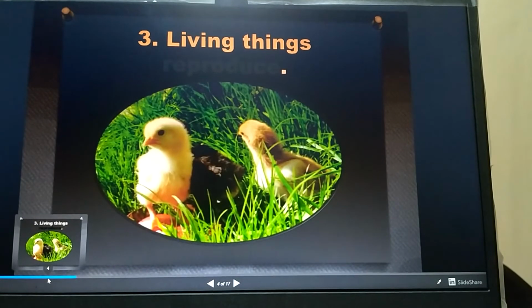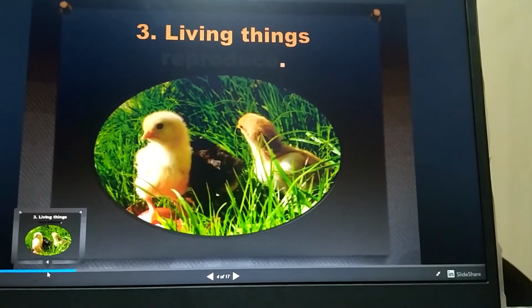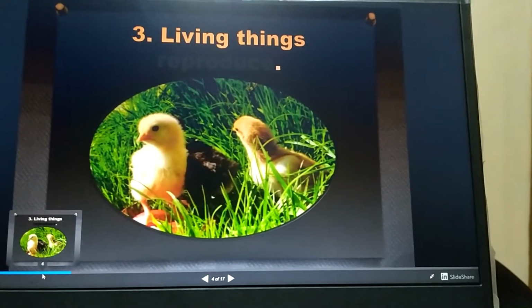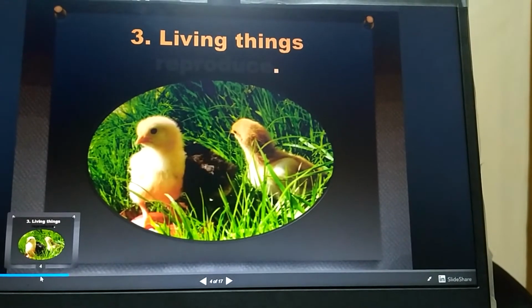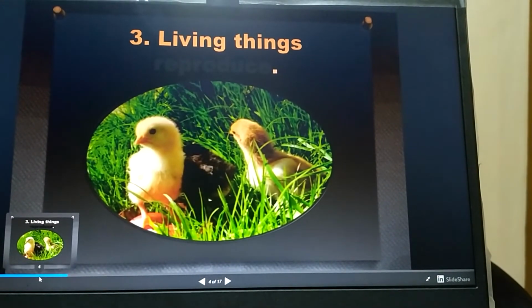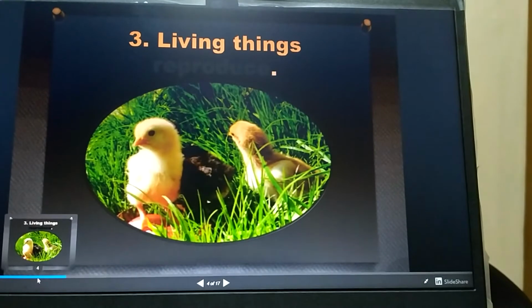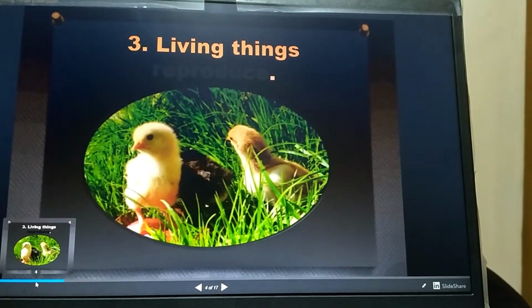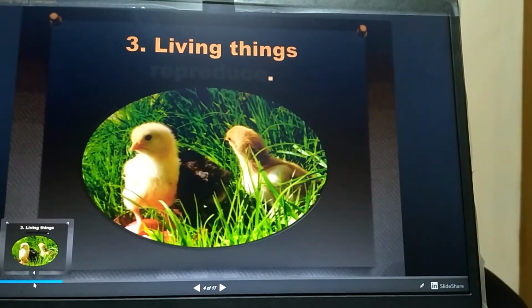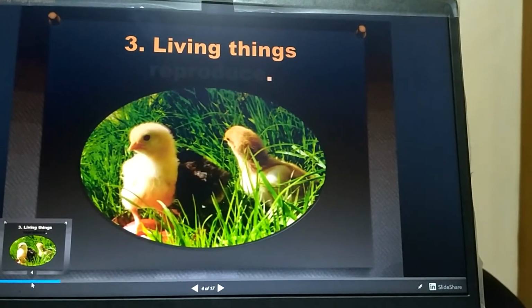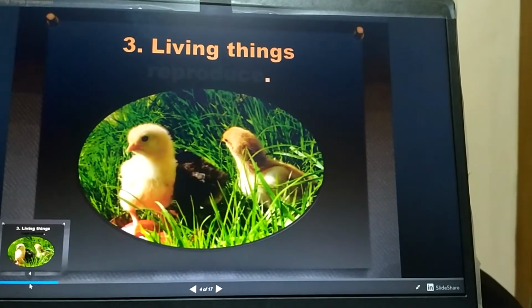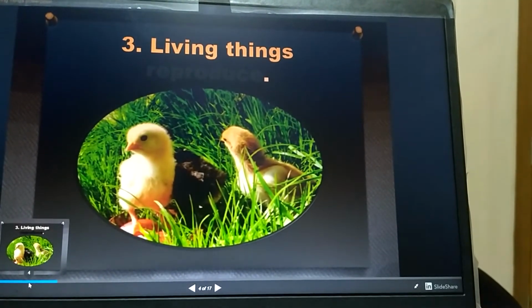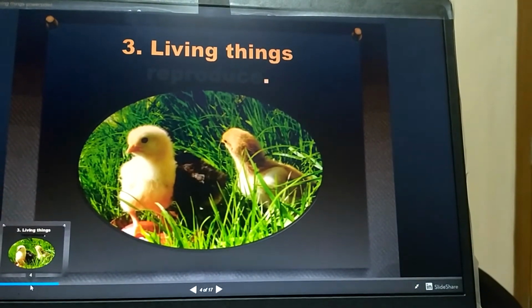The third characteristic is living things reproduce. All living things reproduce to produce their young ones. Insects, birds and some other animals like snake, crocodile and frog lay eggs from which babies come out.